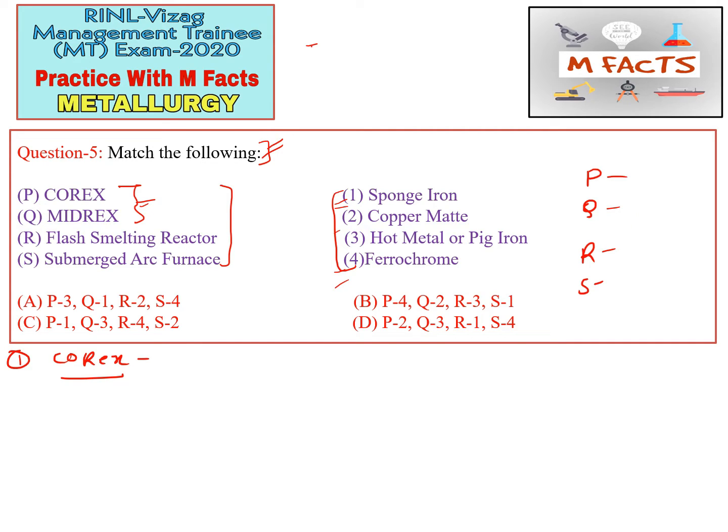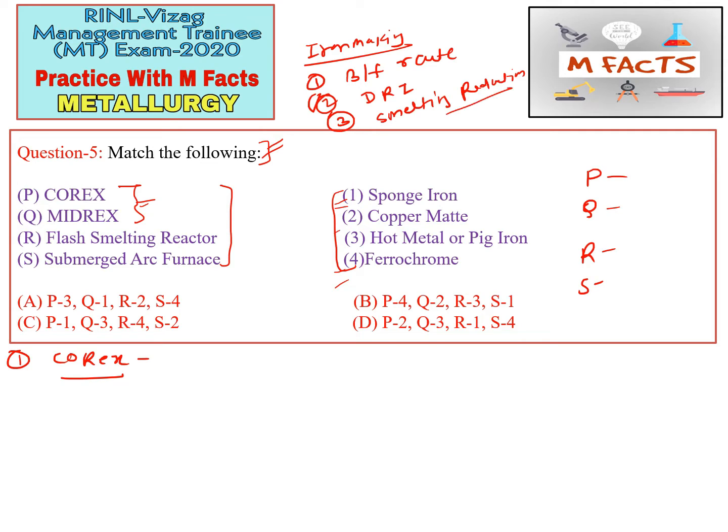First of all, the iron making route may be classified into three parts. One you must have heard of, that is the blast furnace route, and the second is DRI, that is direct reduced iron route, and the third one you should know about is smelting reduction also. Smelting reduction is also known as SR processes of iron making. This Corex process is basically a smelting reduction process.